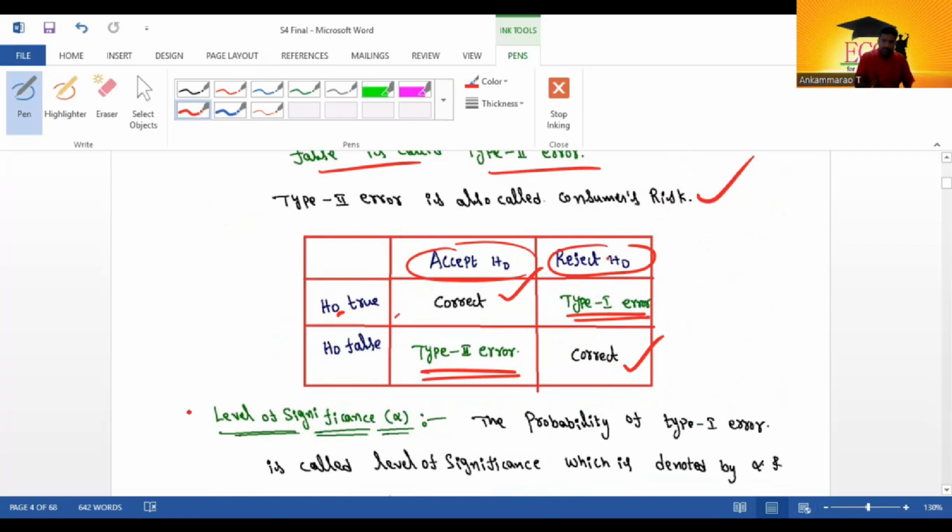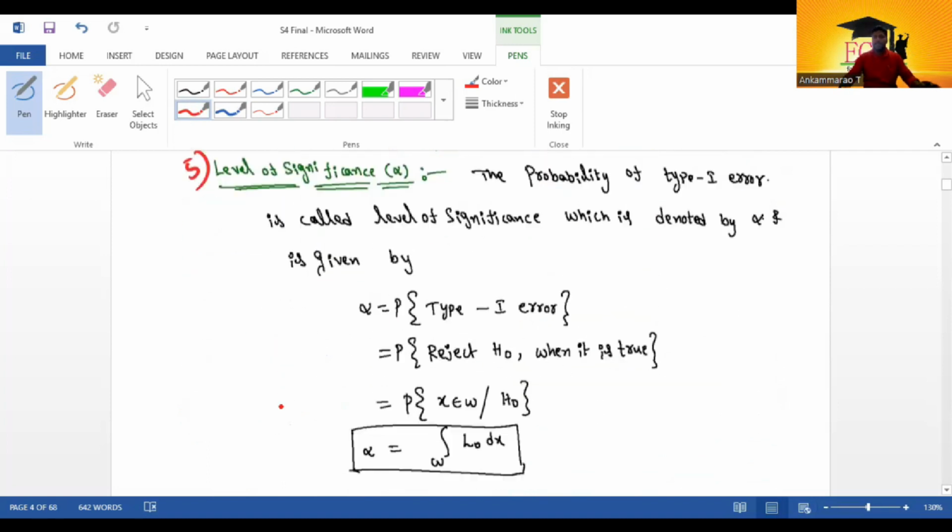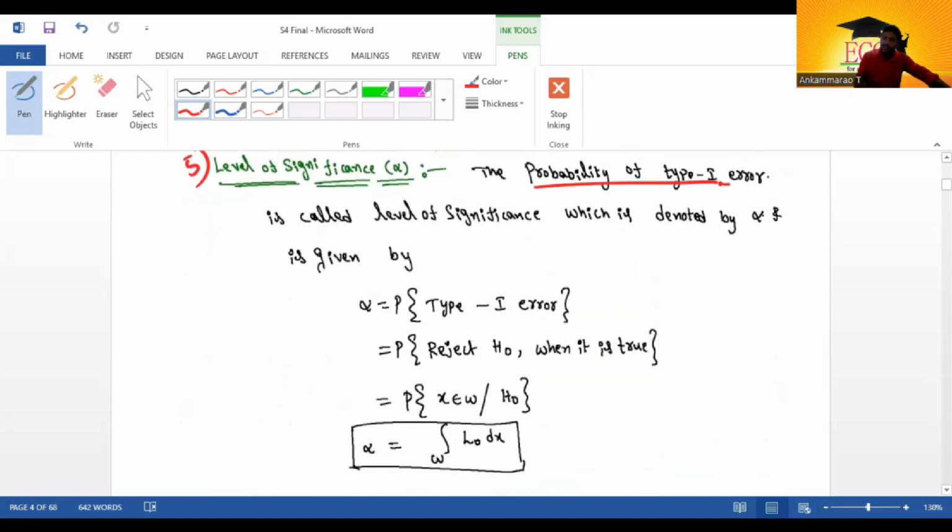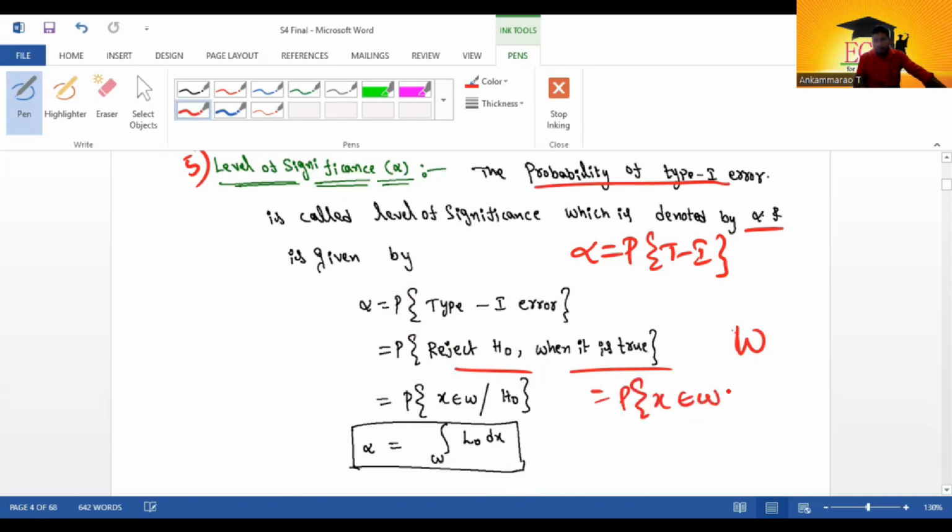The next one, the fifth, is the level of significance. The level of significance is simply the probability of type 1 error. It is denoted alpha and is given by the probability of type 1 error. The type 1 error is rejecting H naught when it is true. The rejection region is denoted W. So it is written as the probability of X belongs to W given H naught.